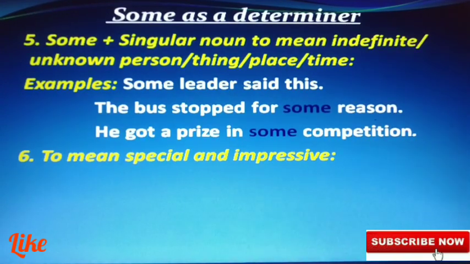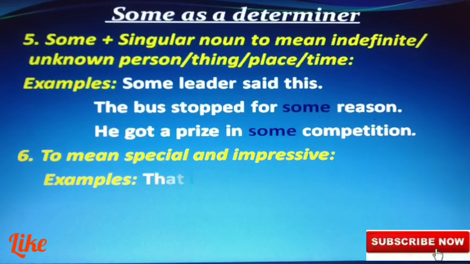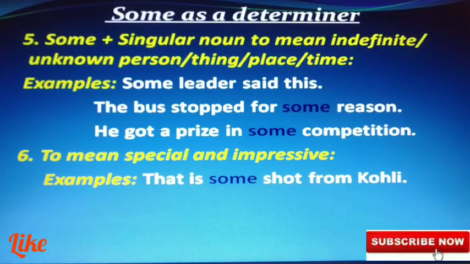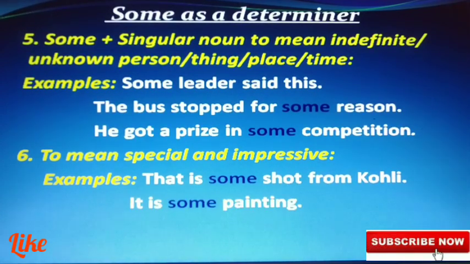To mean special or impressive. Something special, when we try to indicate something special or impressive, very good, we may use some before that. Examples: That is some shot from Kohli. That is a very special shot from Kohli. Some here means very special. Likewise, it is some painting. The painting is very good. So I say it is some painting. Some here indicates something special, very special and impressive.